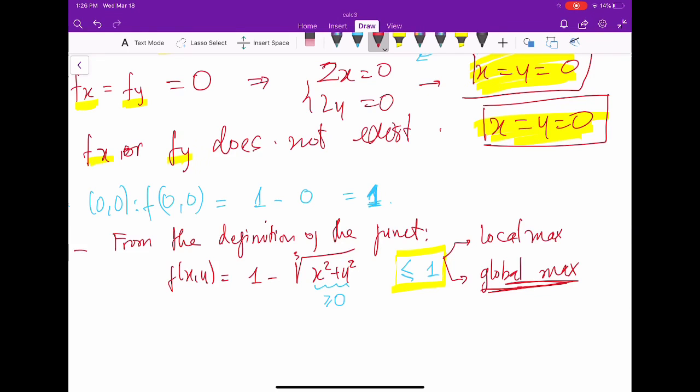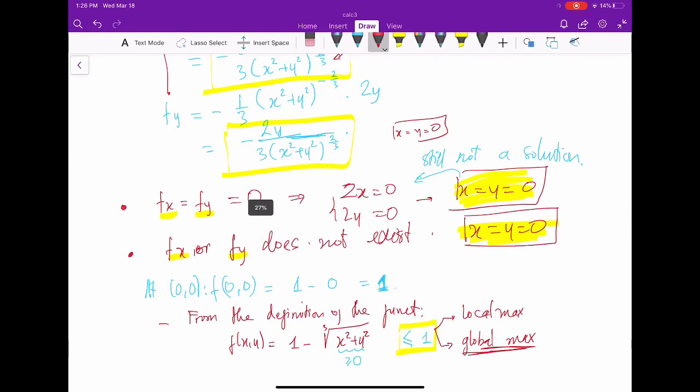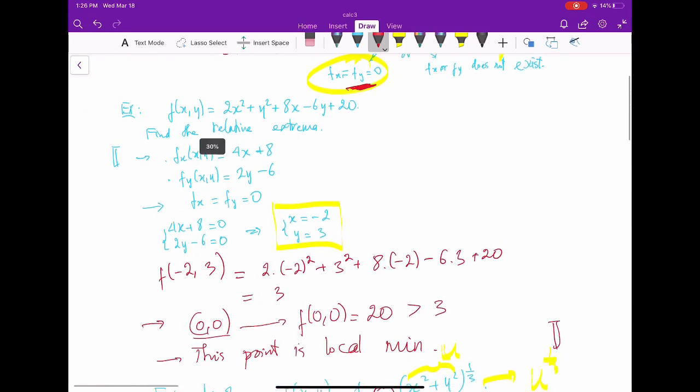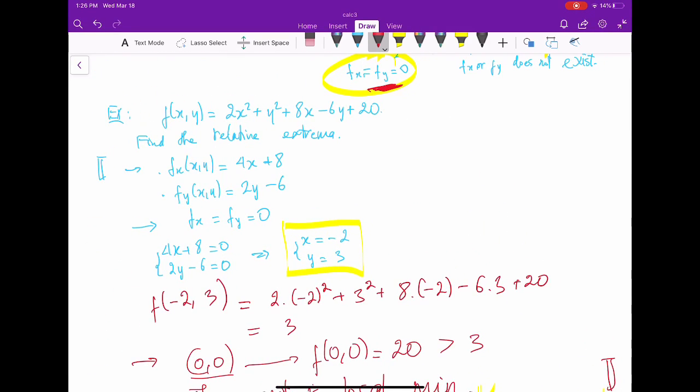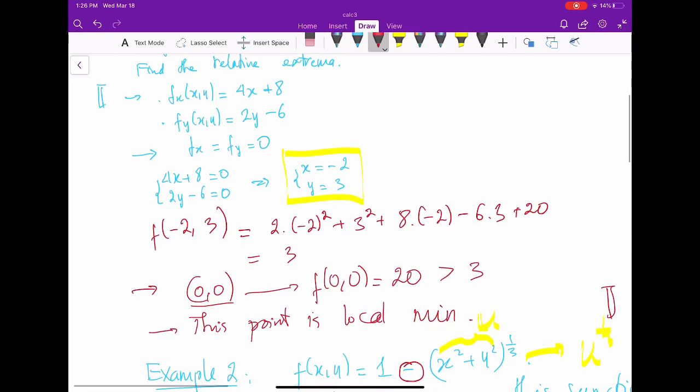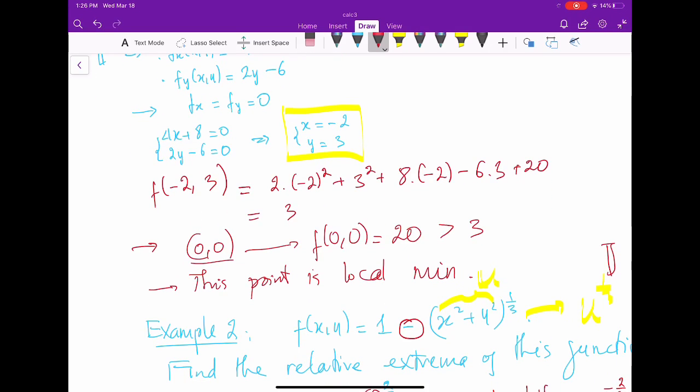All right? So we have two cases. In the first case, when the function is good and the partial derivatives are good, the function has only one critical point, and we see that this point is a local minimum. But again, this point is also a global minimum.